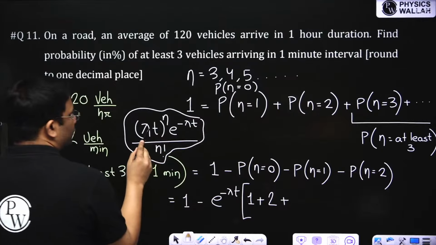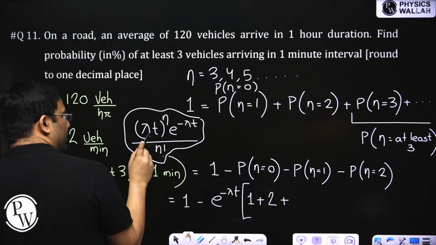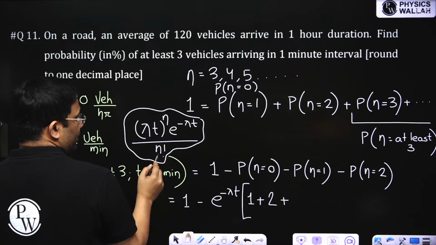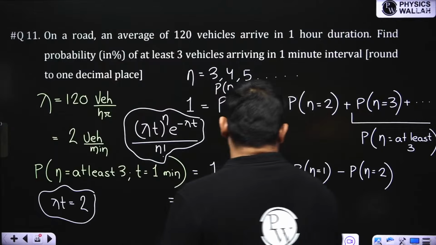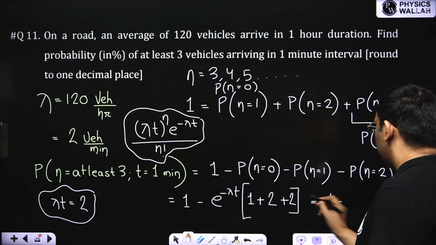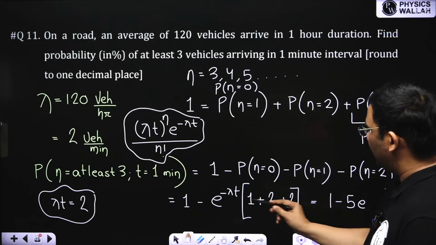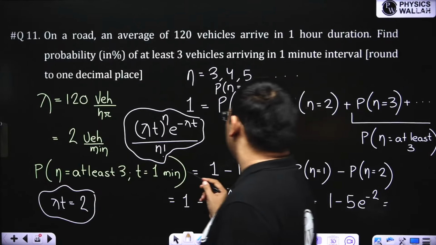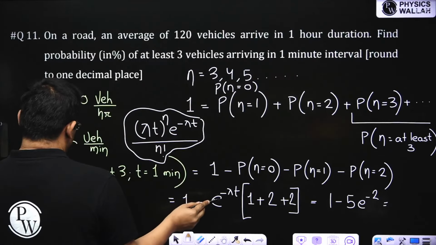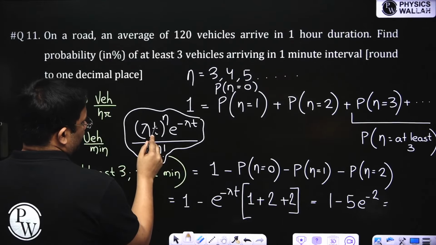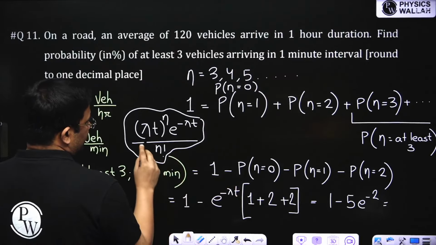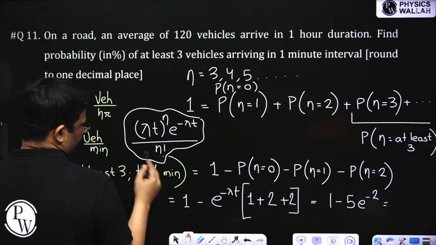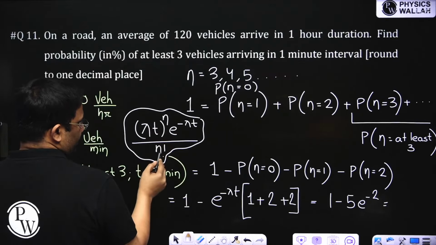Plus n equal to 2: 2 to the power 2, which is 4, divided by 2 factorial is 2. So again 2. So this becomes 1 minus 5 e to the power minus lambda t, where lambda t is 2. Let me just check again. e to the power minus lambda t is common, lambda t is 2. So 2 to the power 0 gives 1 and 1, so only 1 remains. Then 2 to the power 1 divided by 1 factorial is 2 only. Then 2 squared divided by 2. Yes, so getting this value.